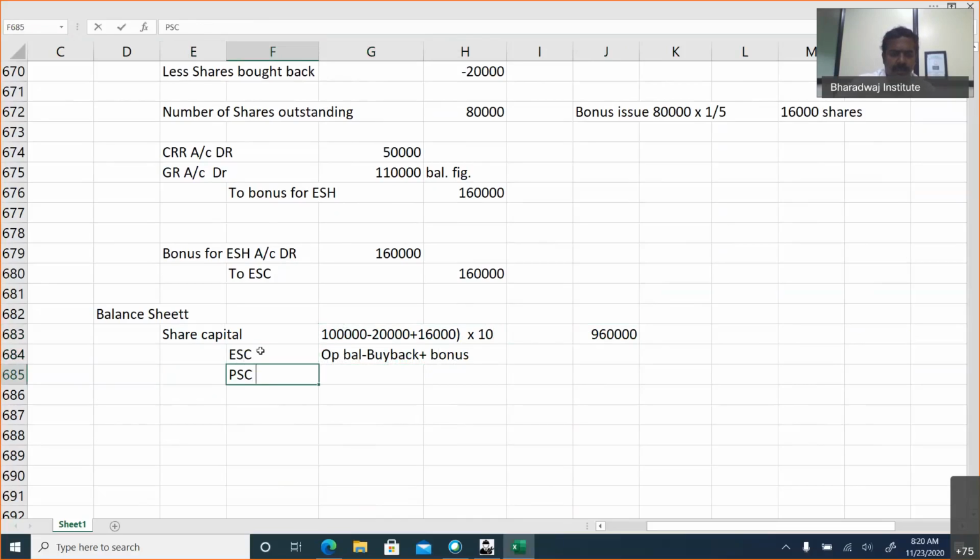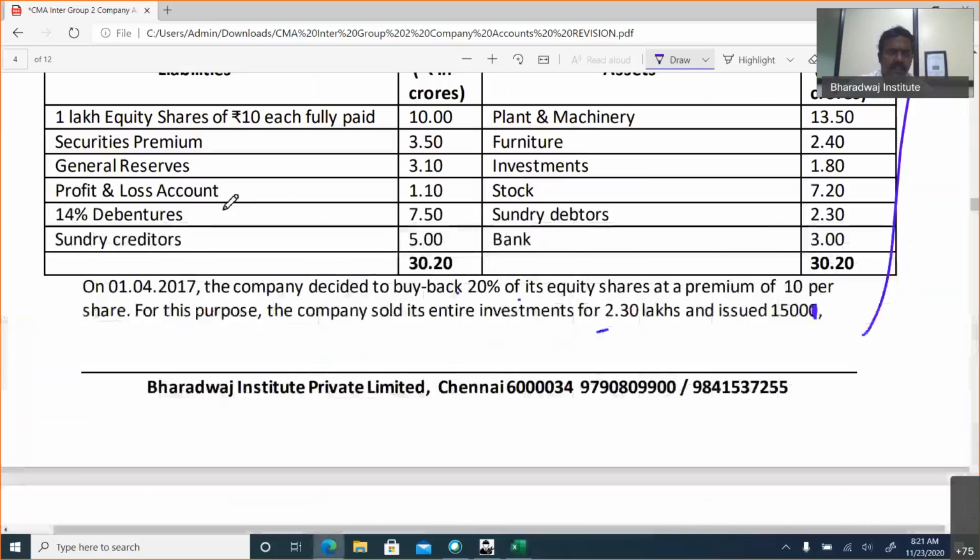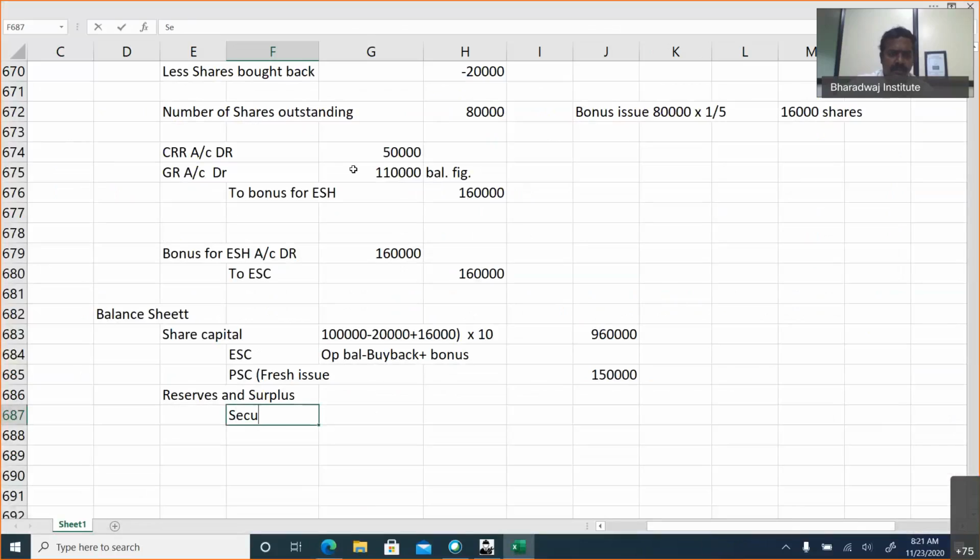Preference share capital, we made a fresh issue. What is the fresh issue made for preference share capital? 1,50,000. Reserves and surplus, securities premium. We had 3,50,000. In that, premium on buyback adjusted is 2 lakhs. Balance 2 lakhs will continue.